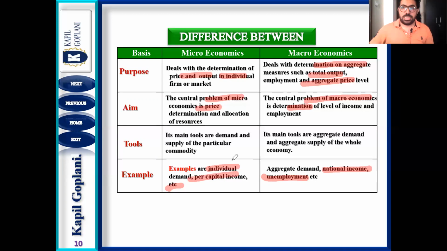Okay. Basically, in this I have talked about more differences between micro and macro point by point. There are dependencies. See, micro is dependent on macro, and macro is also dependent on micro. That is a very general statement that micro and macro are interdependent. Yes, it's true. Microeconomics remains dependent on macro and macro also remains dependent on micro. That is a very general statement about how micro and macro are related.